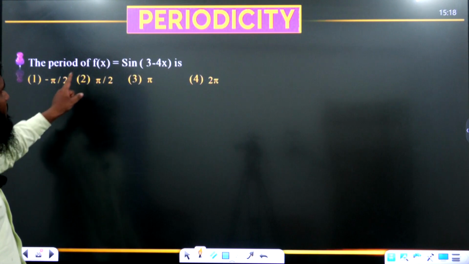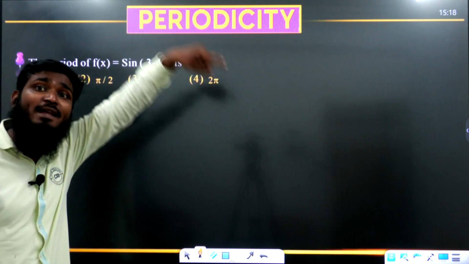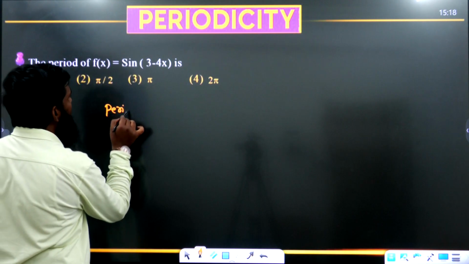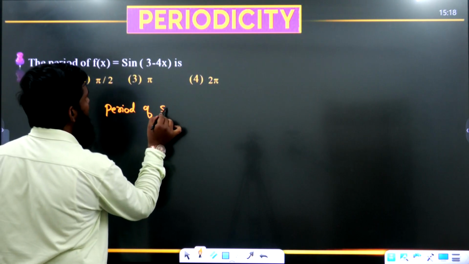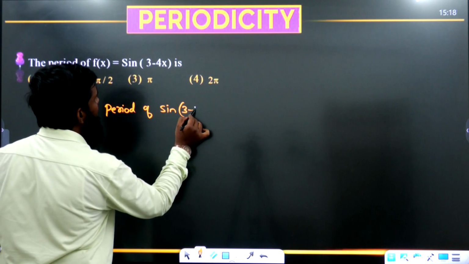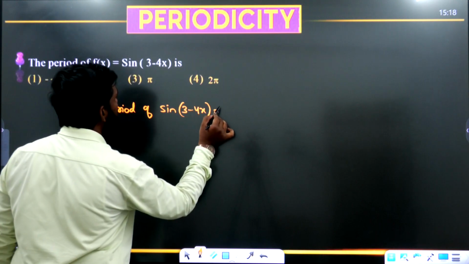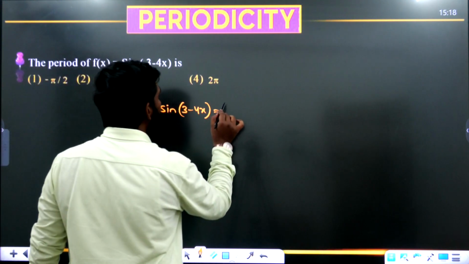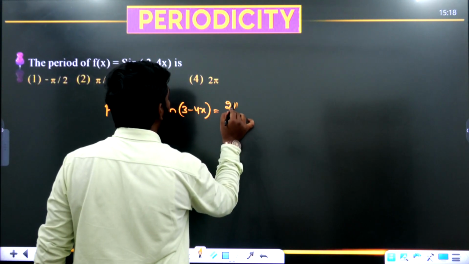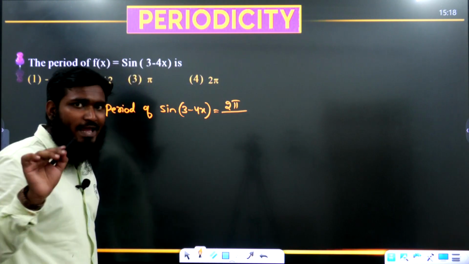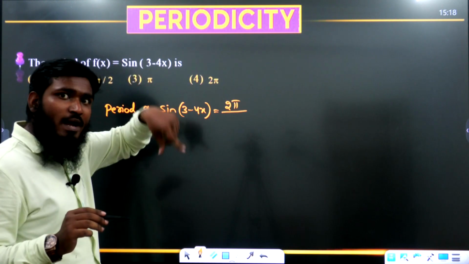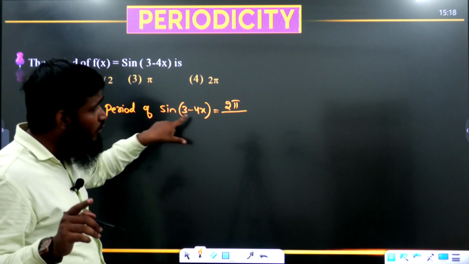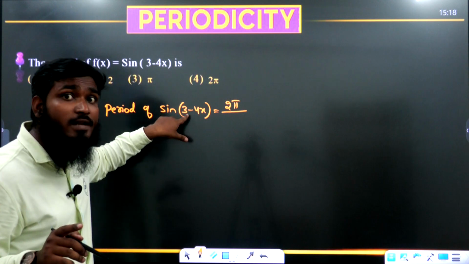Next part, the period of f of x equals sine of 3 minus 4x. Let us see this part now. Period of sine of 3 minus 4x is equal to T divided by mod a. What is the T value for the sine function? T value for sine function is 2 pi, divided by mod a. A value is 3 or 4 or minus 4? What is a value now? Coefficient of x. Don't take the starting value. Coefficient of x, what are we having, 4 or minus 4?